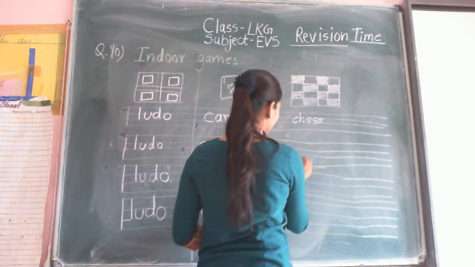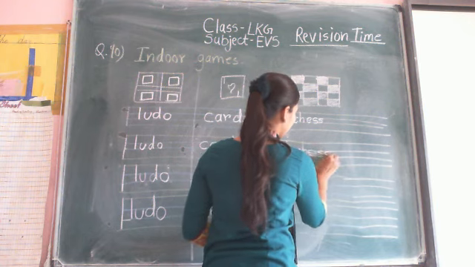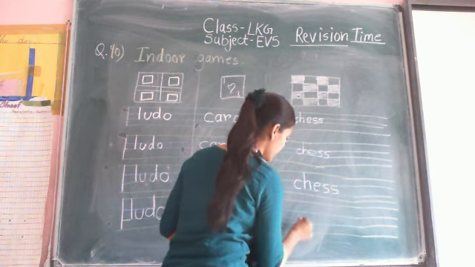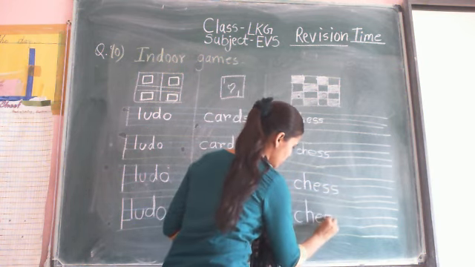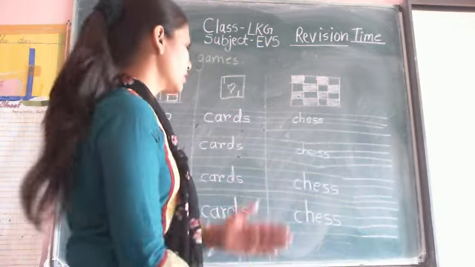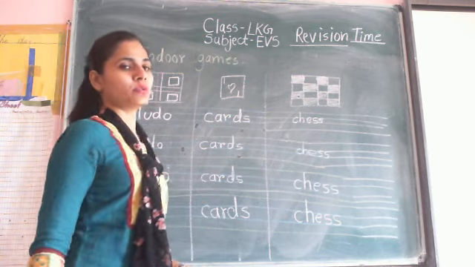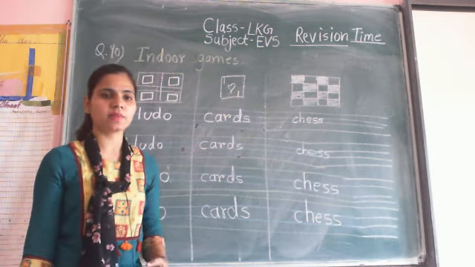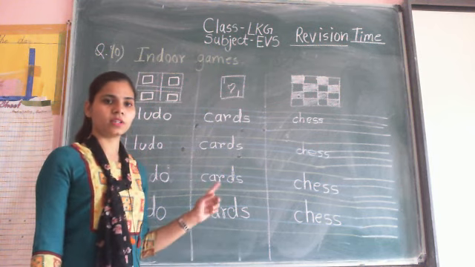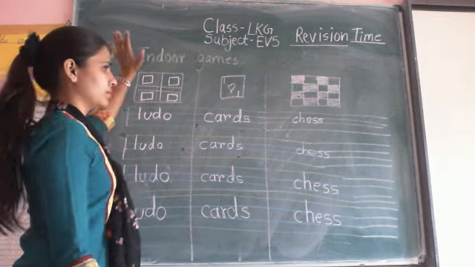C-H-E-S-S. Chess. You write down all the three names: Ludo, cards and chess. That are indoor games. All the three names of indoor games write in your EVS notebook. Till the last line, all the three names. So it is your question number 10.